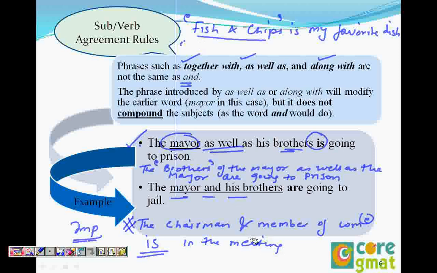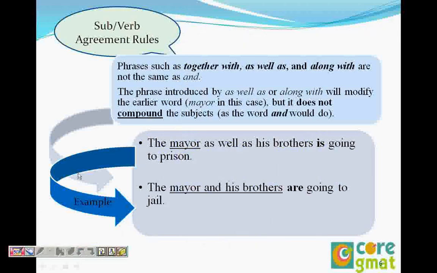Yeah, because I was just wondering, the chairman and the member of committee are in the meeting. Yes, absolutely. So that was about together with, as well as, and along with. Now, let's see another rule.